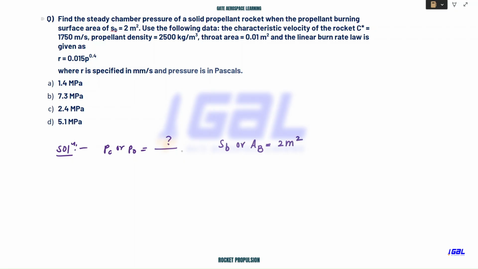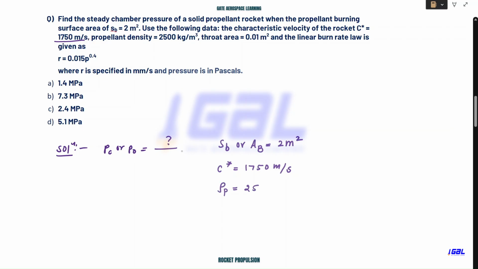Use the following data. The characteristic velocity of the rocket, C star, is 1750 meters per second. We have already studied this. Propellant density, I'll write this as rho P, is 2500 kg per meter cube. Each and every term is known to us. Now they have given the throat area, A star, which is 0.01 meter square. This is the nozzle throat area.